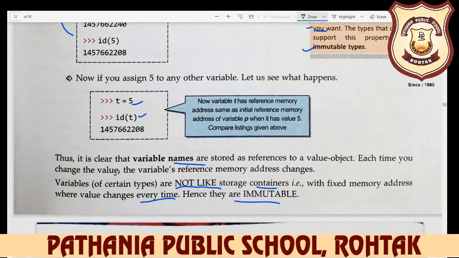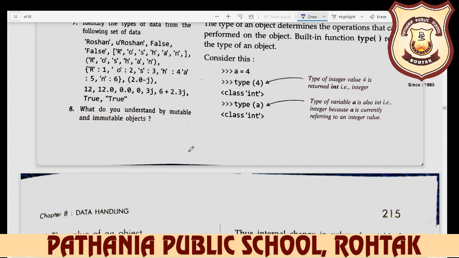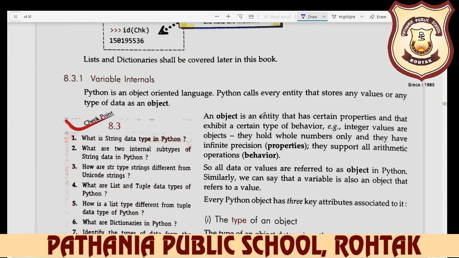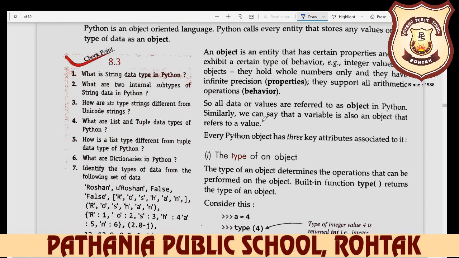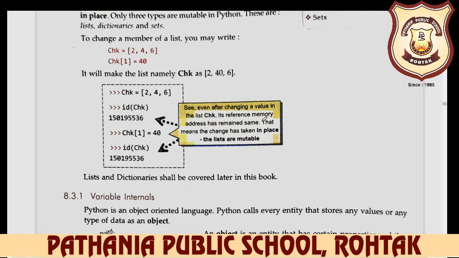In the next video we are talking about mutability and mutable types, and today we have already learned about the immutable data types.